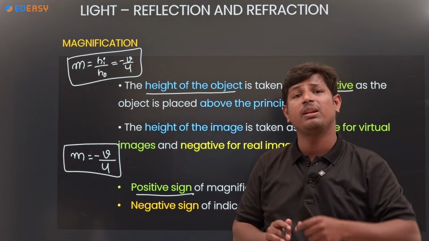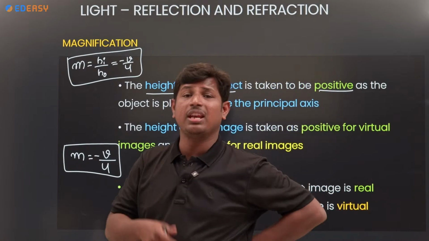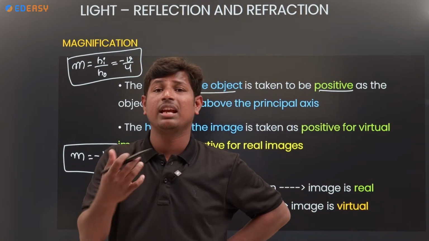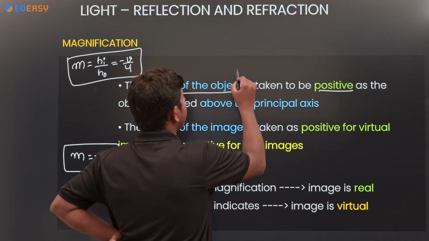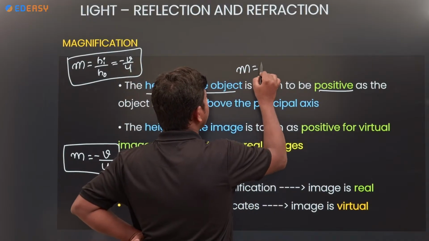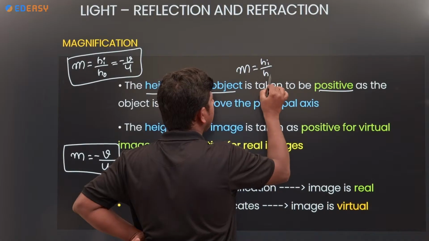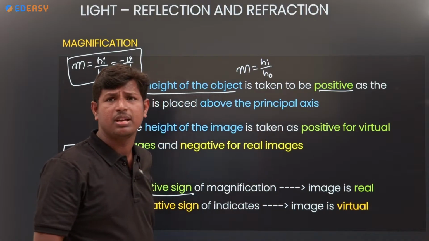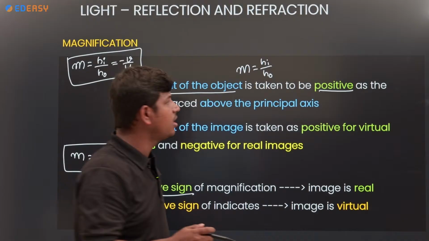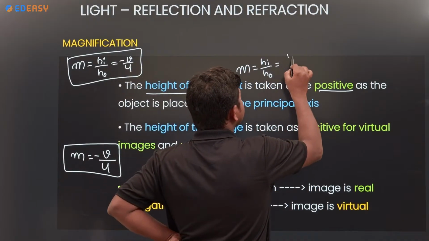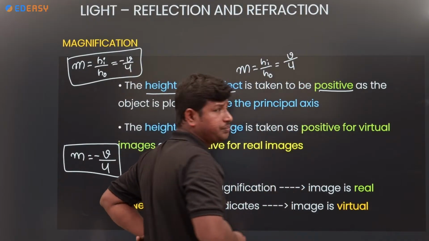If there is a minus sign, what will happen? The formulas are height of the image by height of the object in terms of heights, and image distance by object distance in terms of distances.